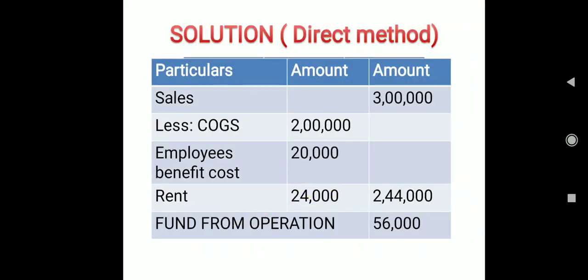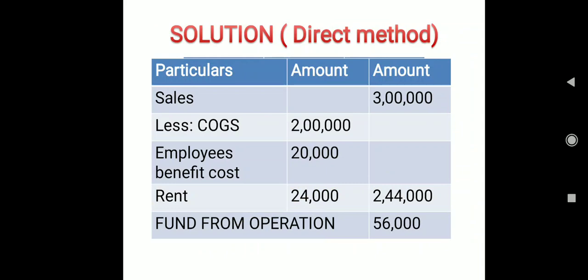Now here we have the solution, direct method. In the last class, the add back method solution was very small. In this class, according to this question, the direct method solution is very small. What do we have to take? We take sales, which is 3 lakh rupees, and from that we deduct the operating cost: cost of goods sold, 2 lakh; employee benefit cost, 20,000; rent, 24,000.